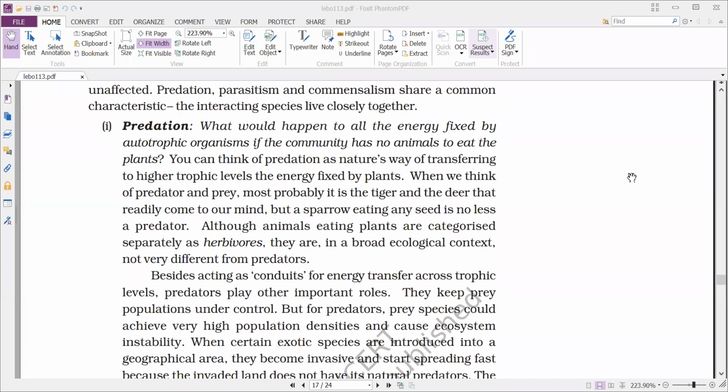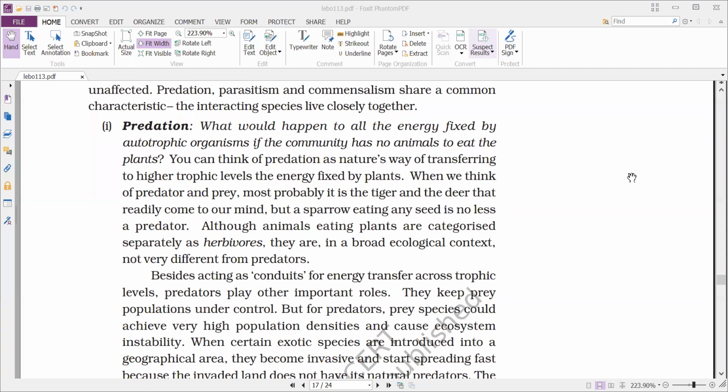You can think of predation as nature's way of transferring to higher trophic levels the energy fixed by plants. How is the energy getting transferred from plants to higher trophic levels? Through predation. Predation is the means by which the energy, which is fixed by photosynthesis in plants, is transferred to higher trophic levels.